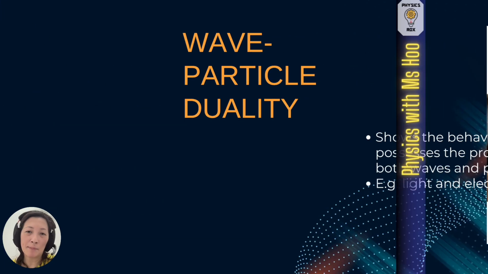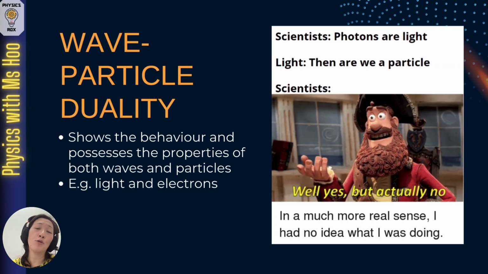So now let's explain a little bit about this wave-particle duality that we mentioned earlier. You'll find that certain matter, for want of a better word, shows the behavior and possesses the properties of both waves and particles. Examples of these include light and electrons. When we look at the properties of waves and the properties of particles, they actually seem to contradict each other, because there are certain things that waves do that particles cannot, and certain things that particles do that waves do not. A very simple example I like to give my students is to compare reflection.